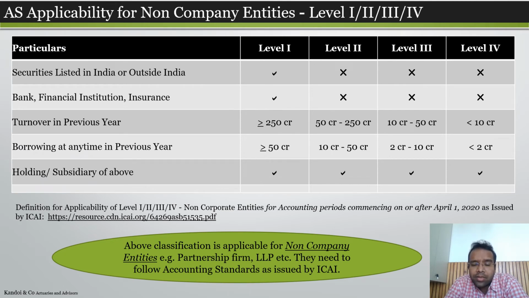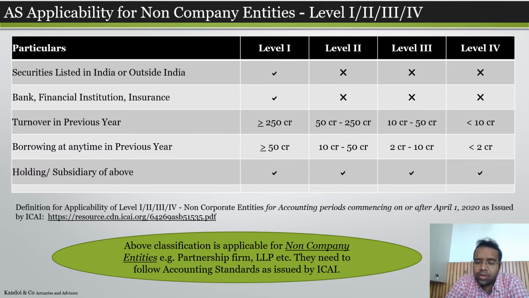Non-company entities are classified under 4 categories: level 1, 2, 3 and 4. This was recently upgraded with effect from accounting periods after 1st April 2020, because earlier there were only 3 categories. Now we have 4 categories: level 1, 2, 3 and 4. So this is basically defined under this grid.